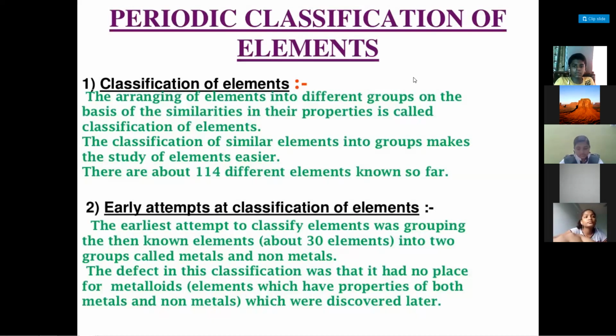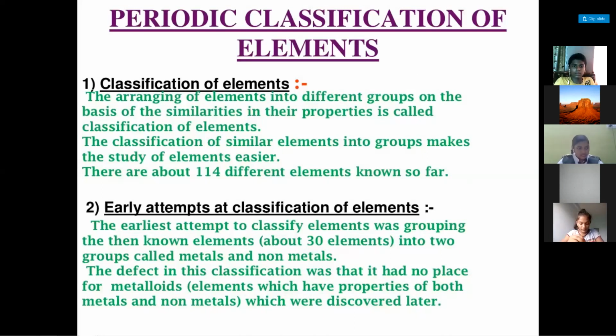Classification. What is meant by classification? If we arrange the elements based on their similarities, we can understand all the chemical elements and their properties in an easy manner. Based on certain phenomena, the scientists have tried to classify the elements. The early classification was done by whom? We have seen that Dobereiner. And at that time, very few elements were known.